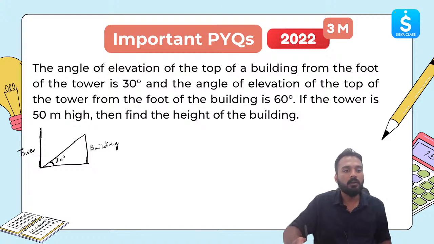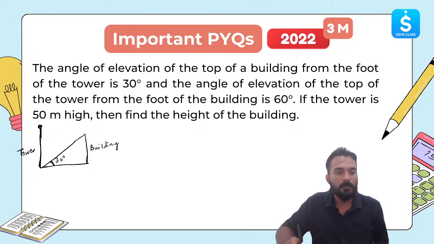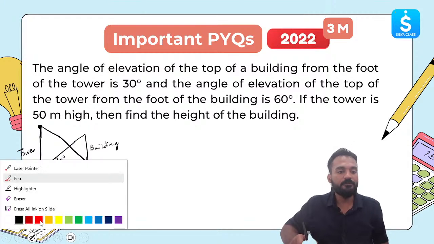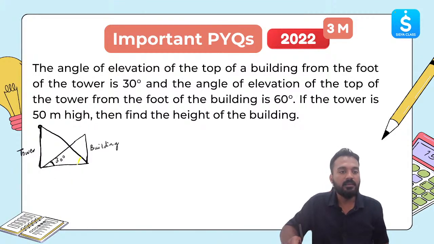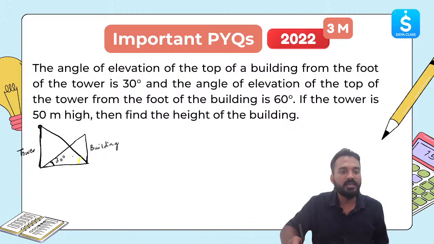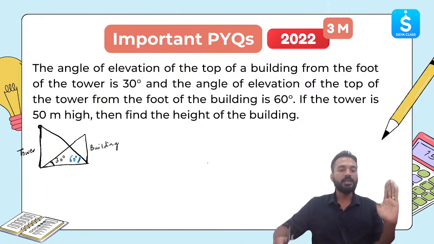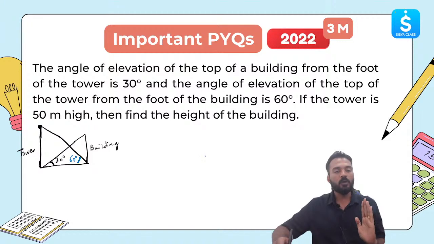Now the tower, when you look at the top of the tower from the foot of the building, the angle of elevation is 60 degrees. So let me join these two. This angle over here, let me use a different color. If we write it in blue, this angle is 60 degree. The angle of elevation of the tower's top from the bottom of the building is 60 degree. The building's top from the foot of the tower is 30 degree.